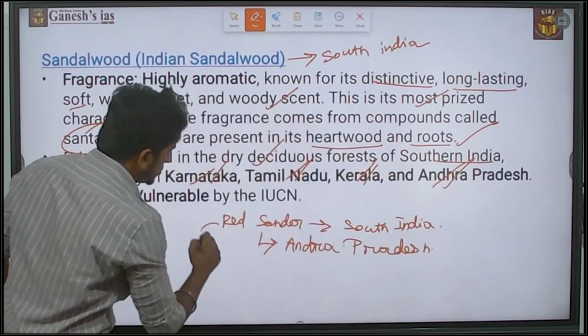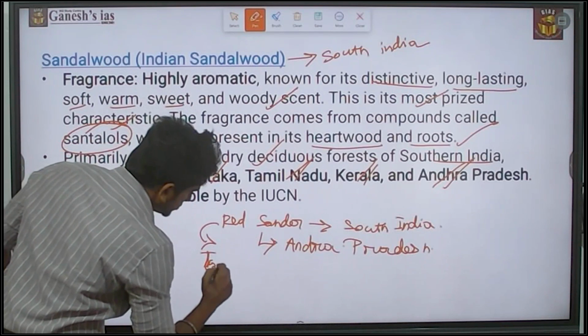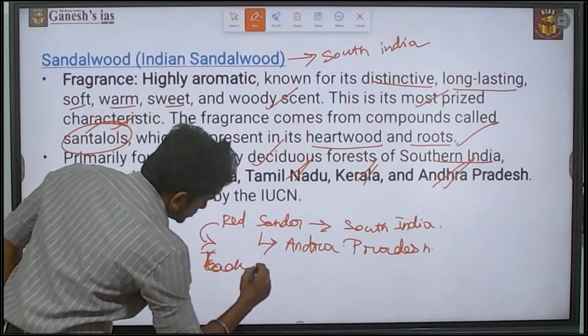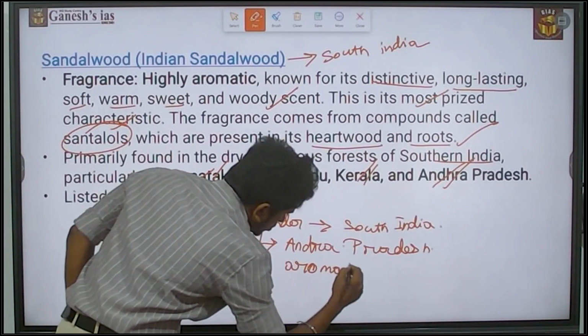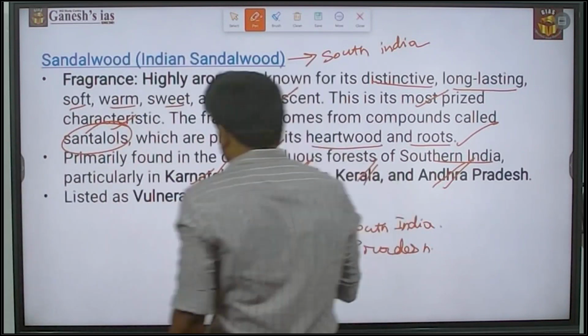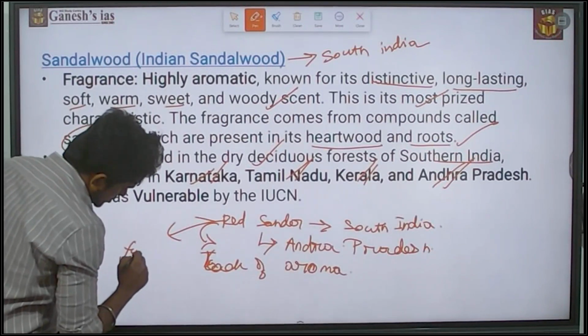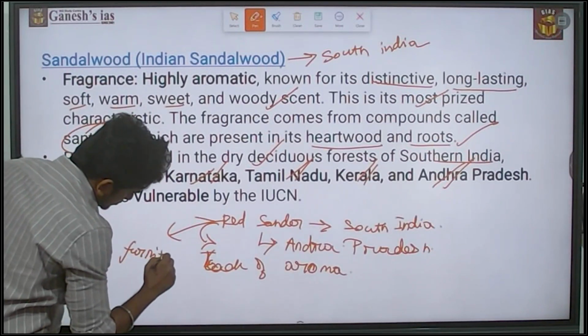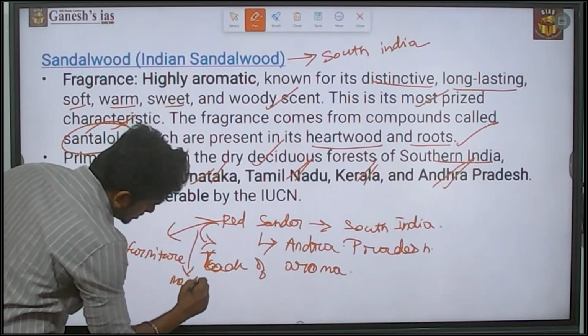And also the red sander lacks aroma. There is no smell in this red sander. It is mainly used for furniture, and also it has some medicinal properties.